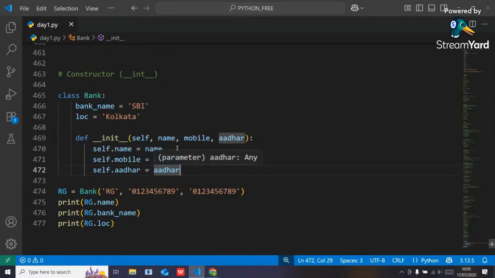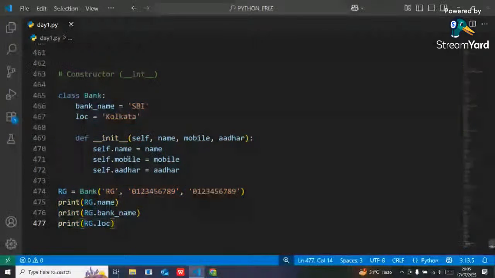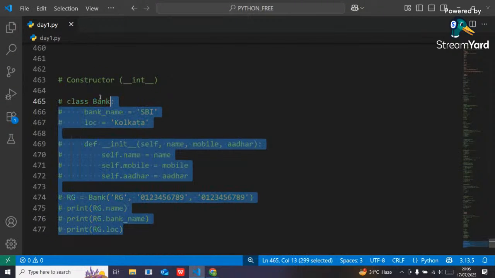So that is all about the constructor. Okay, guys, see here. It is a method, right? So for initializing my state, I would have to call this init method outside the class. But here, just because it's a constructor, whenever you create any object, it will be called automatically, and it will automatically set your state. Got it, guys? That is all about the constructor in Python.